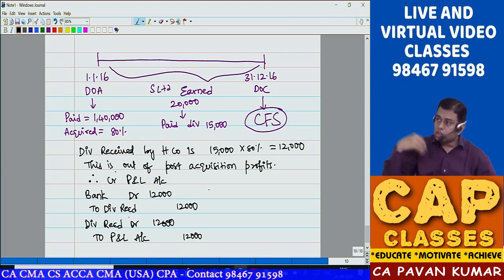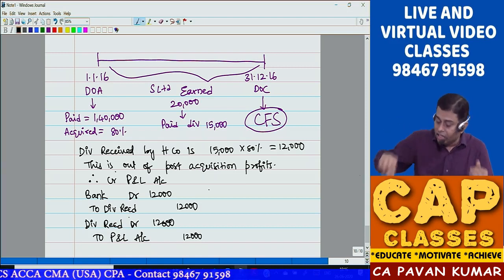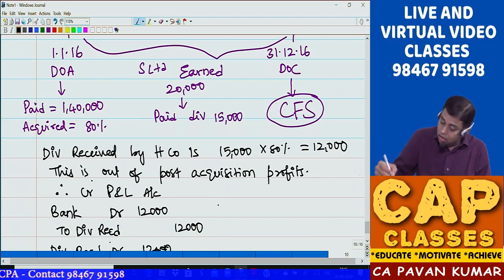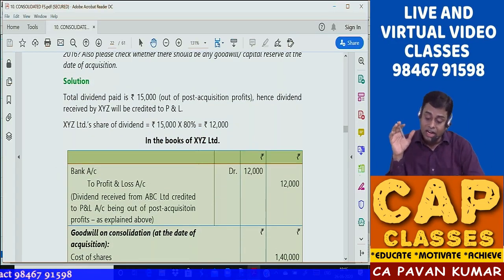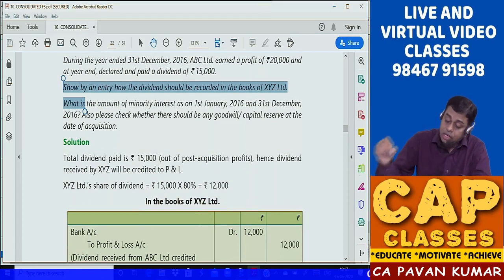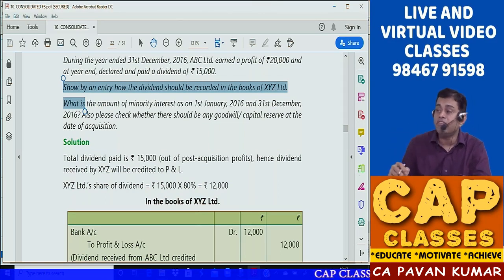Isn't this simple? Now, hope you copied the answer. Now let us go back to the question, what they are asking. Show by an entry how the dividend should be recorded in the books of XYZ Limited.